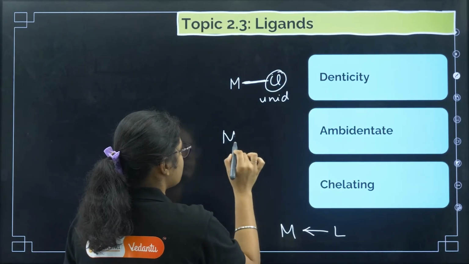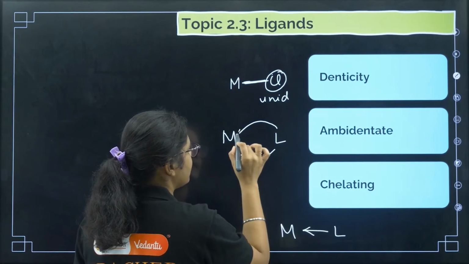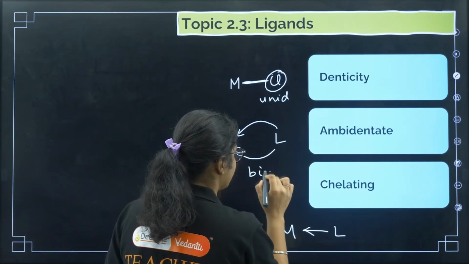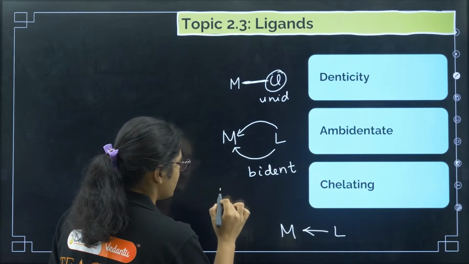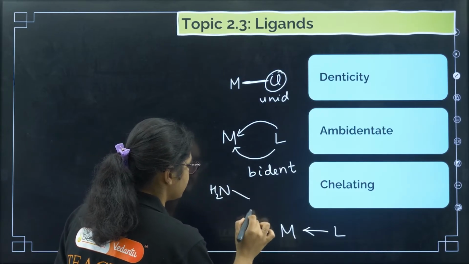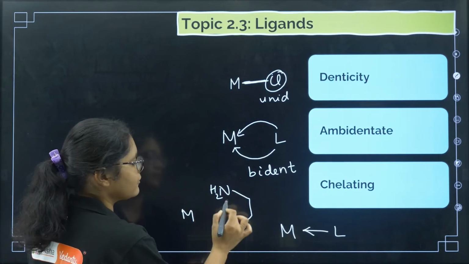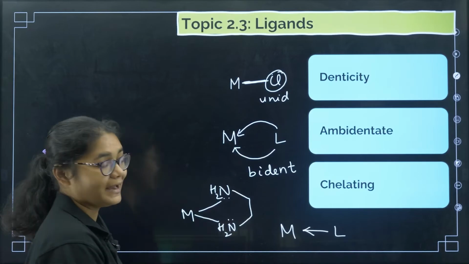Now suppose there is one metal and a ligand is there, but it has two sides from where it can bind to the metal. Such ligands are called bidentate ligands. One example for this is NH2CH2CH2NH2. In this type of ligand, there are two sides from where it can bind to the metal at the same time.